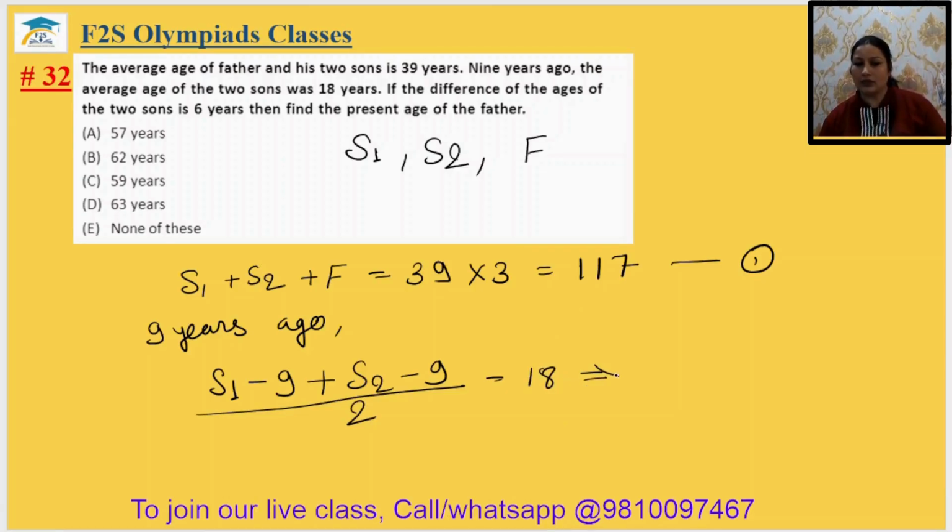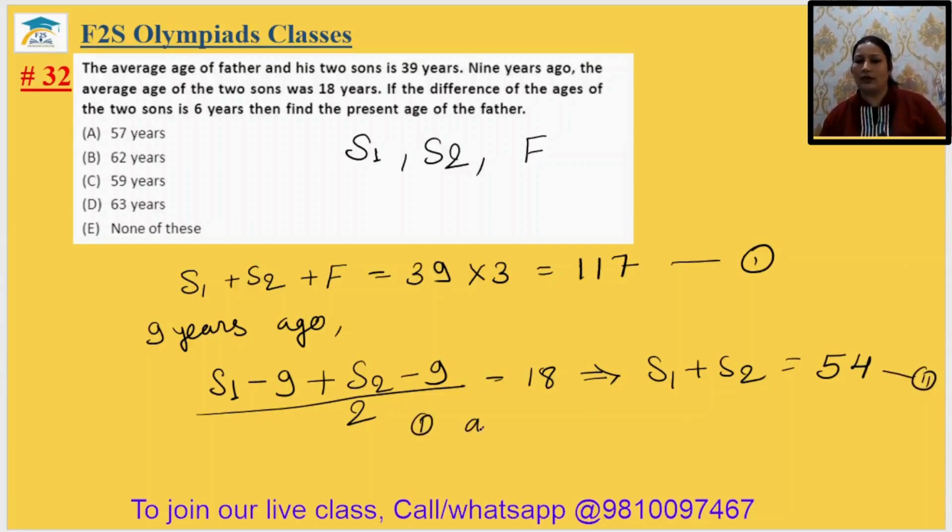It is said in the question only. So S1 plus S2 will be 18 multiplied by 2, 36, plus 18, because minus 9 minus 9 will be minus 18, and when it goes to this side, it will be plus 18. So S1 plus S2 will be equal to 54. Now take it as equation 2.